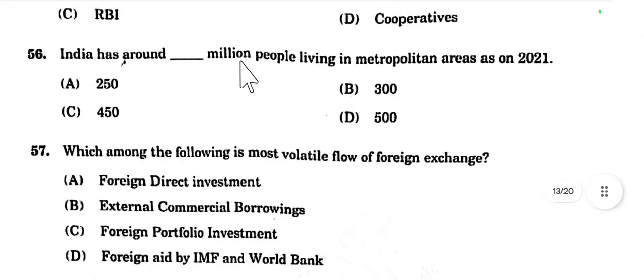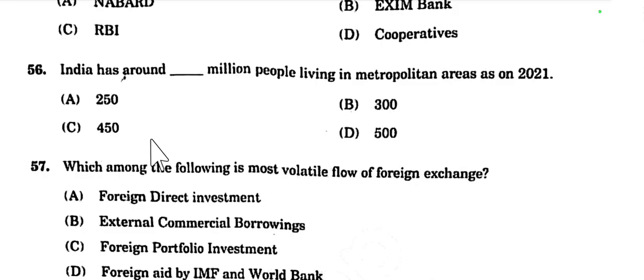Then question number 56. India has around dash million people living in metropolitan areas as of 2021: 250, 300, 450 or 500. According to 2021, it is approximately 475 or 80 something. So let's take 500. India has around 500 million people living in metropolitan areas as per 2021.